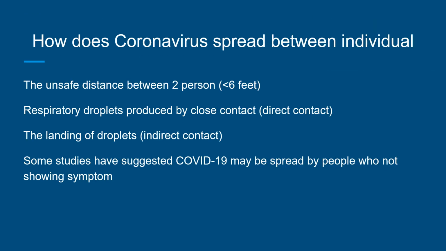During my presentation, I have four bullet points in total. The first bullet point is the unsafe distance between two persons. The second one is respiratory droplets produced by close contact, which is direct contact. The third bullet point is the landing of droplets, which is indirect contact. And the last one is that some studies have suggested that COVID-19 may be spread by people who are not showing symptoms.